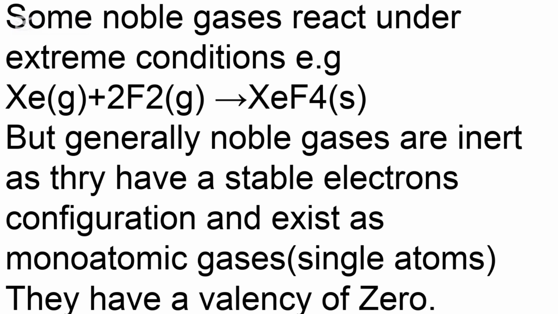For example, xenon combines with fluorine to form xenon fluoride. But generally, noble gases are inert, as they have a stable electronic configuration, and also they exist as monoatomic gases, that is, single atoms. They have a valency of 0.